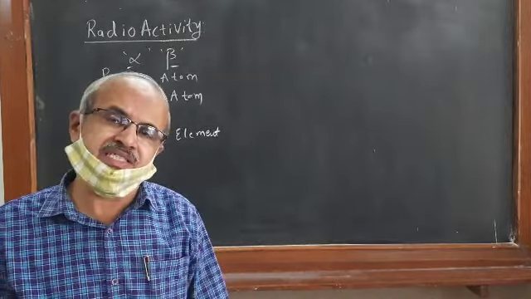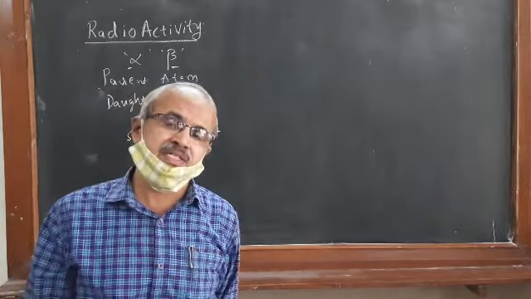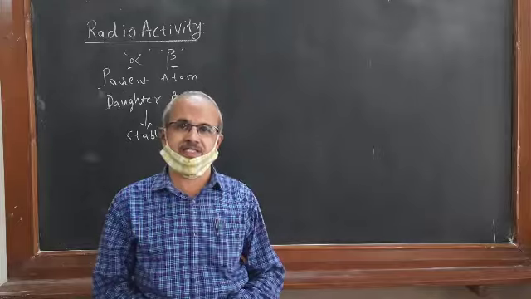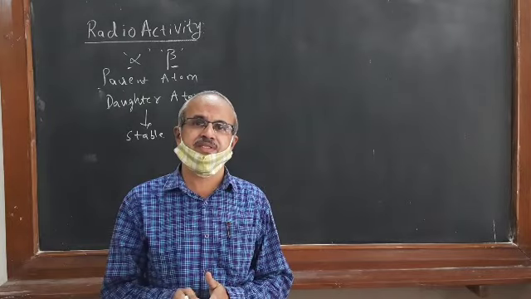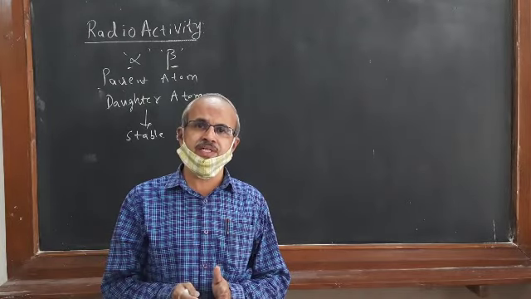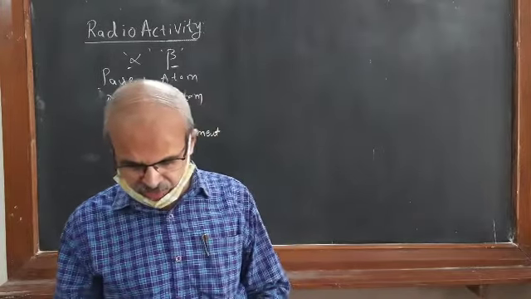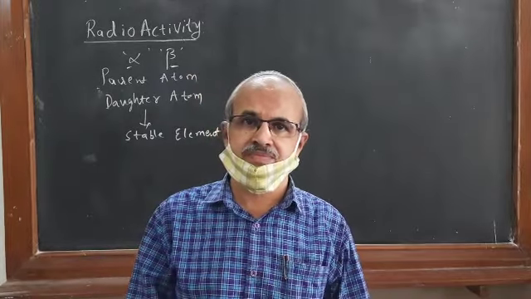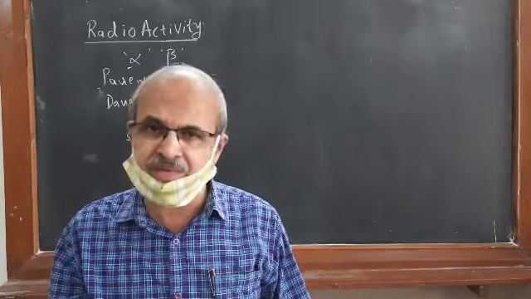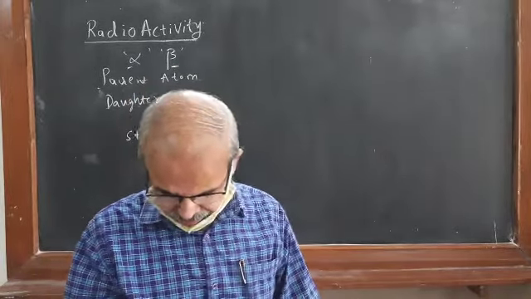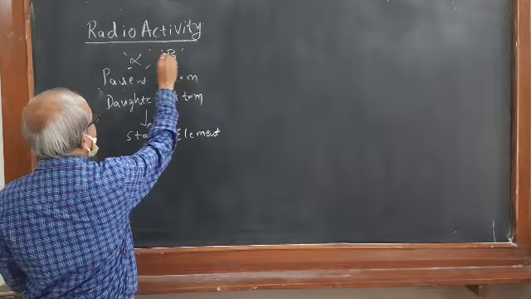In terms of binding energy, I told you that binding energy is the energy required to split the atom into its constituent particles, or the energy required to hold the nucleons together. If the binding energy of a nuclide is greater than the total binding energy of the fragments into which it will disintegrate, then alpha or beta emission is possible.